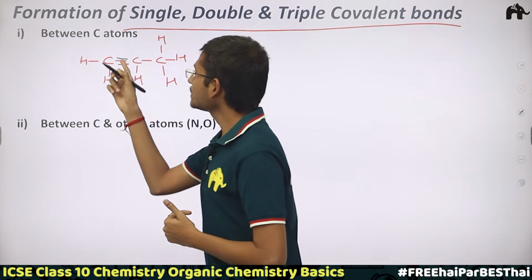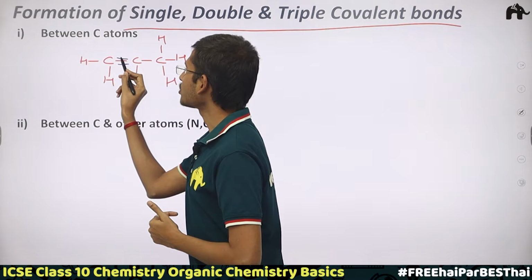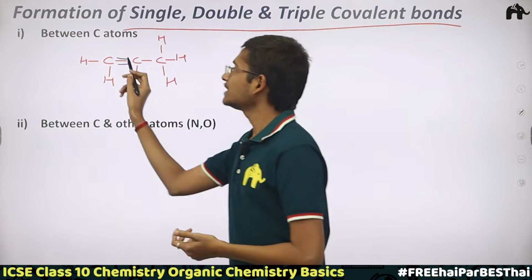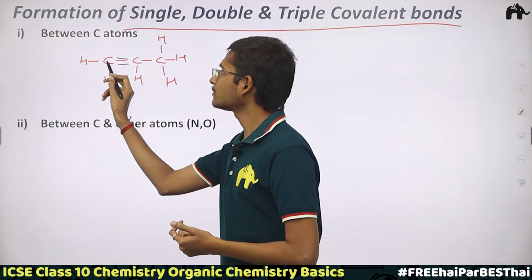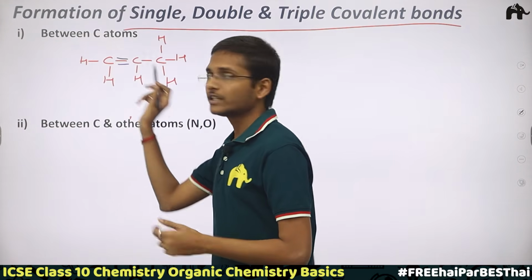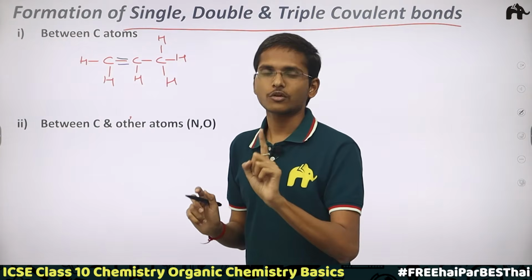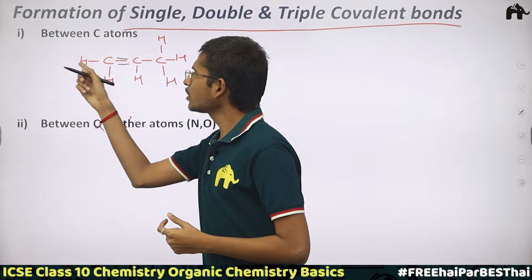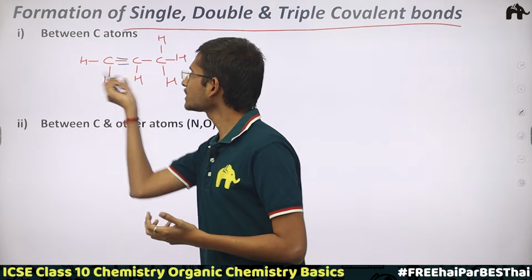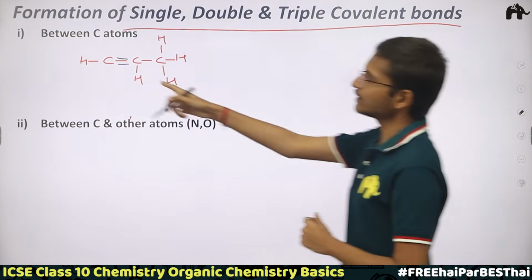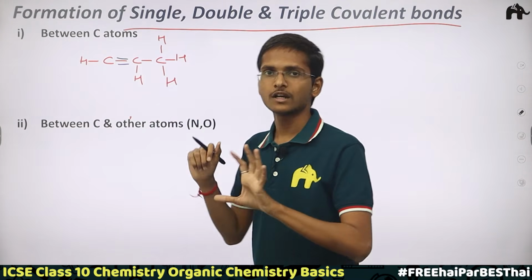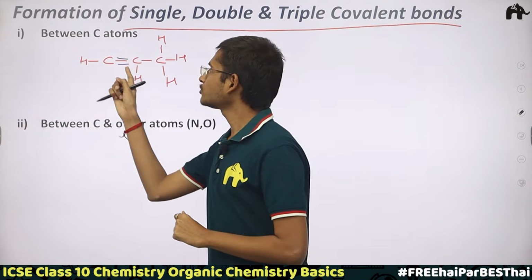So see here, carbon is making 5 bonds. This carbon is making 5 bonds: 1, 2, 3, 4, 5. But carbon cannot make 5 bonds, right? Here there are 3 bonds between 2 carbon atoms. Now it needs to form only 1 more bond to satisfy its valency. So this 1 bond with hydrogen is enough. This is the extra one, so I would just erase it. In the same way, this carbon atom has now satisfied its valency. It's perfectly fine, good to go: 1, 2, 3, 4 bonds.